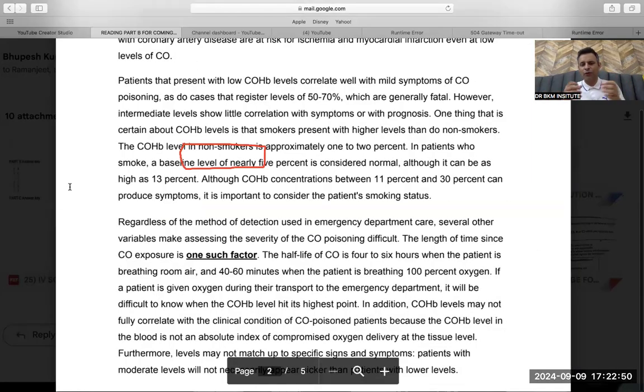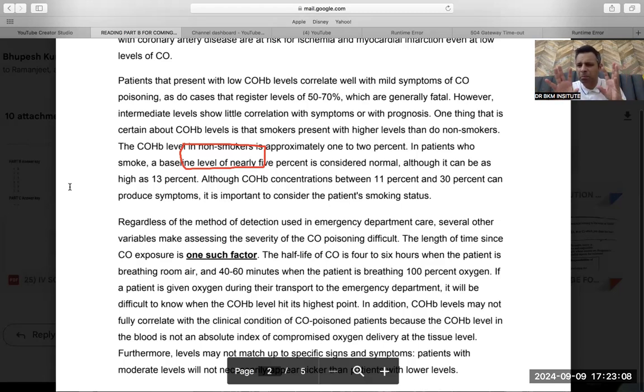Regardless of the method of detection used in the emergency department care, several other variables, meaning parameters, make assessment of the severity of the carbon monoxide poisoning difficult. Regardless of method means any method that you use for detection in the emergency department.